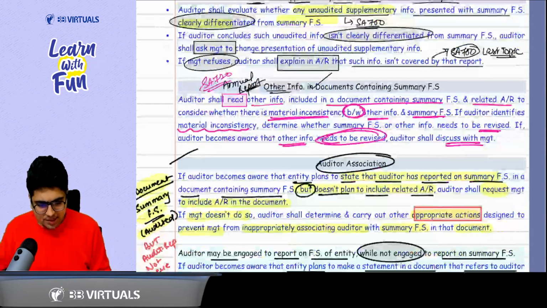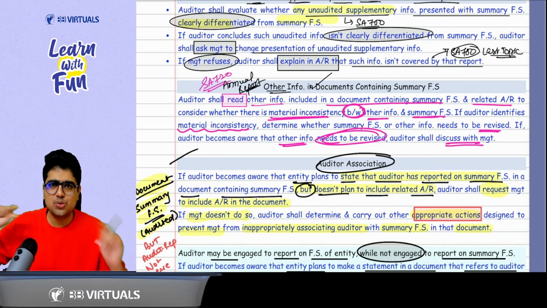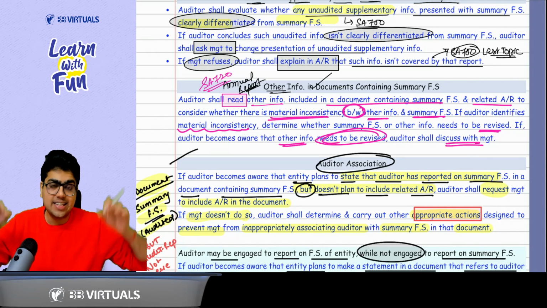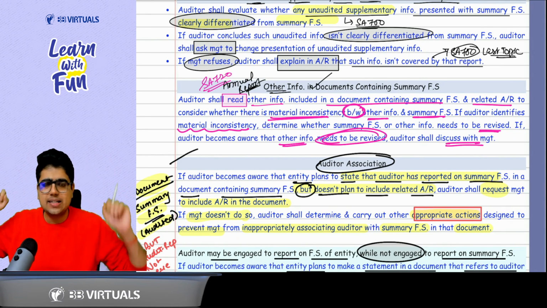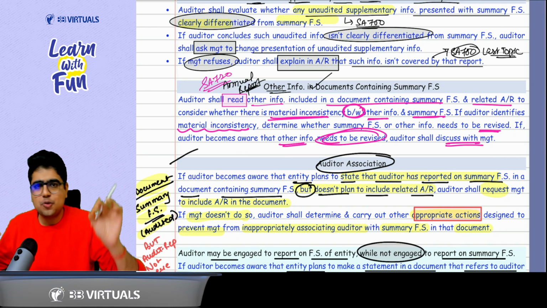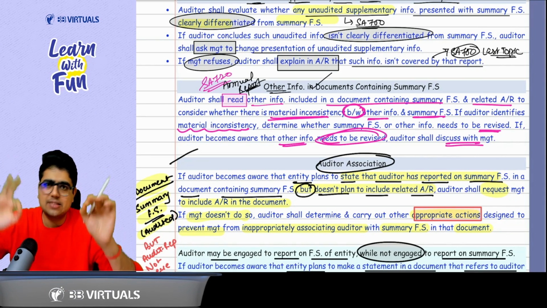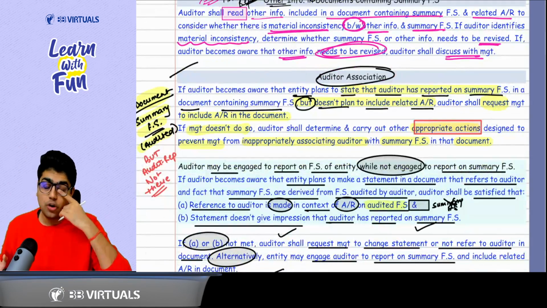Okay, sir. Last point is about your annual report. Like annual report in SA 720, you just read the annual report to see whether there is any material inconsistency between the annual report and the financial statement. This is the same thing you have to do. If you find some material inconsistency here, again you have to take the same steps as we have discussed in SA 720.